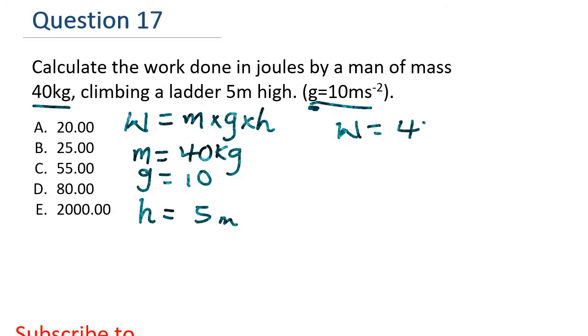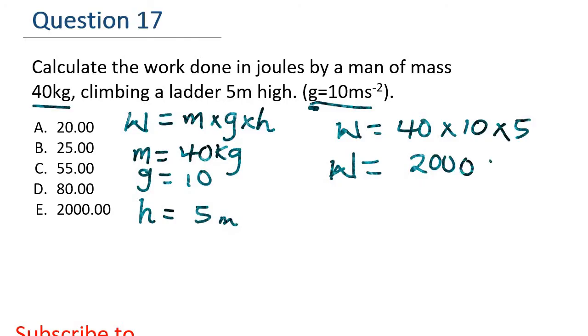The mass will be 40 kg times the gravity, which is 10, times the height, which is 5. All right, so work done will be equal to, if you multiply everything, it will give you 2000. So 2000 joules. Joules is the SI unit of work. The correct option is E. Kindly take note of this formula and use it whenever you come across a question on work done.